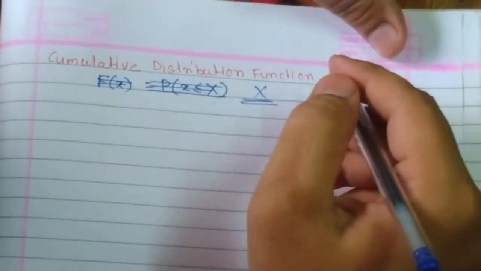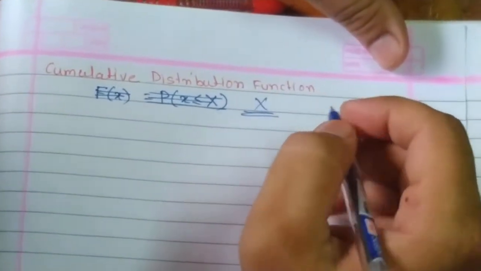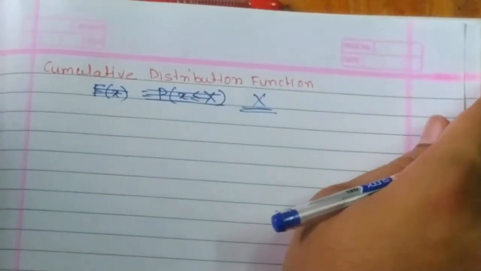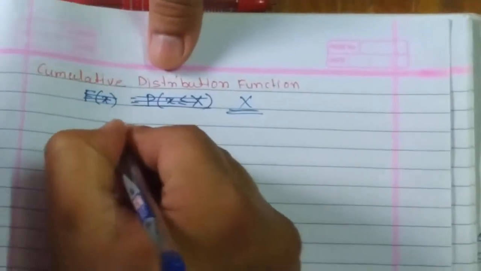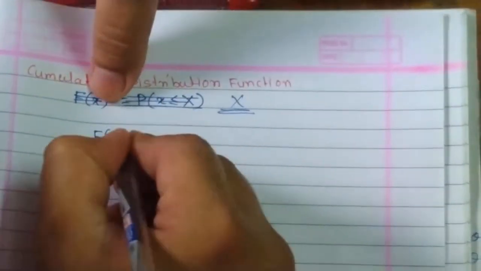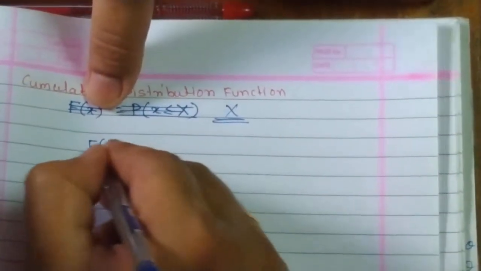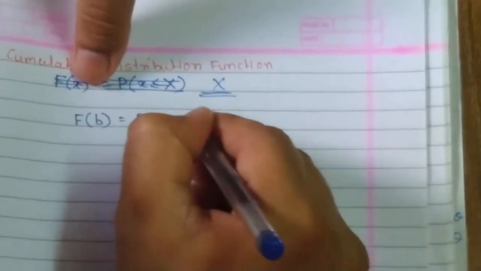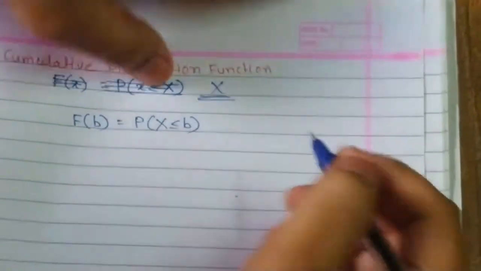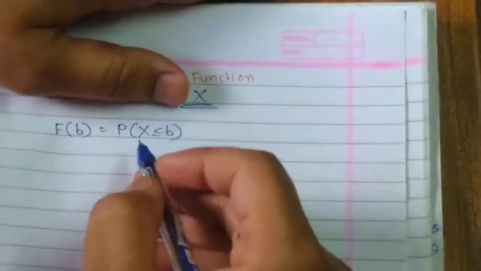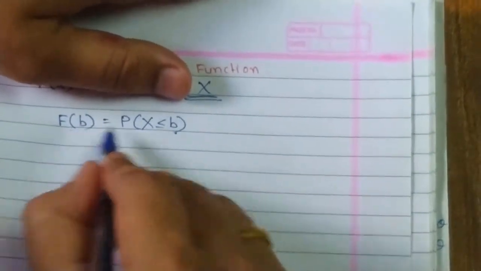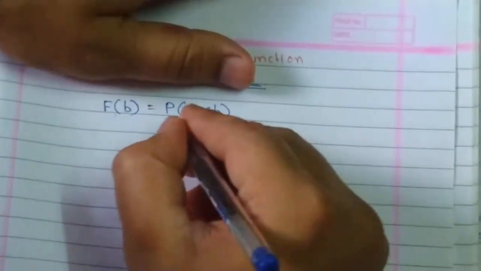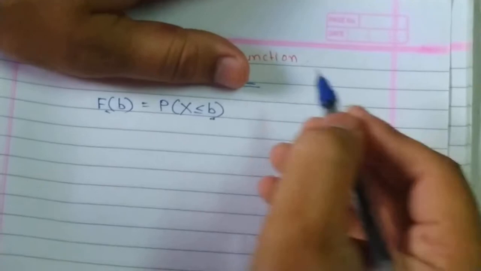This of a continuous random variable X is defined exactly in the similar way as discussed for the discrete random variable. In the discrete random variable, F of b is my cumulative distribution, and it is given by probability of capital X less than or equal to b. This is how we discussed it for the discrete random variable. In the same way, we are defining this concept in the case of a continuous random variable. But the only thing is, this calculation of F of b is quite different.